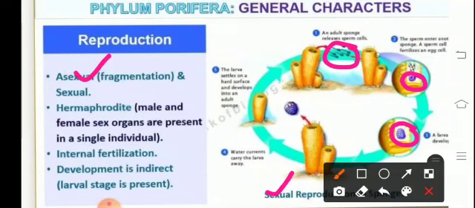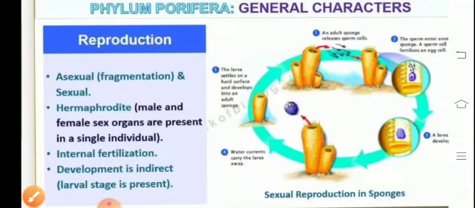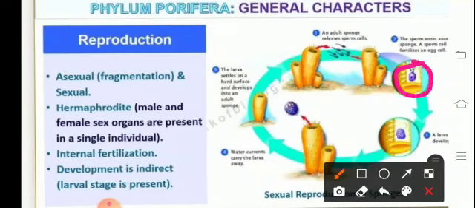Larvae formation takes place and therefore the development is indirect over here. With the help of water current, the larvae will move because they do not have the organs for motility, and they'll rest on a hard surface and develop into an adult sponge. This is how sexual reproduction takes place in sponges. They are generally hermaphrodite, that means bisexual organisms. Fertilization takes place inside the body of a sponge and therefore it is internal, and development is indirect.